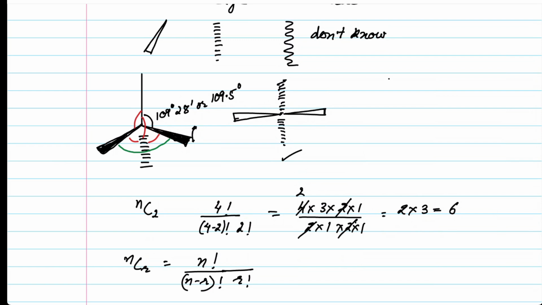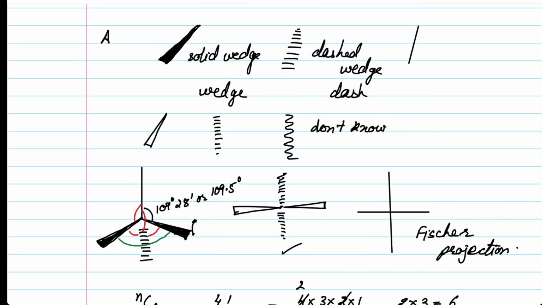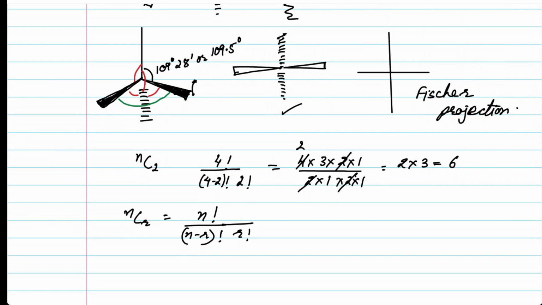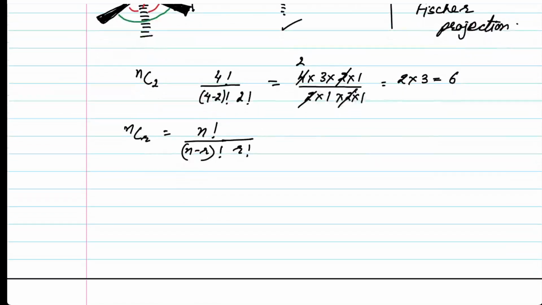So, we simply write it in this manner. We simply write it as the solid lines and we leave at that. The top and the bottom are moving away from the viewer and the sides are moving towards the viewer. This is understood. It is not to be told. And this kind of representation, a three-dimensional representation of a compound in two dimensions, is termed as the Fischer projection. This is what we term as Fischer projection. So this is how we can represent methane in three dimensions. Now you have to remember these conventions because these conventions are what are asked in the examination many times.